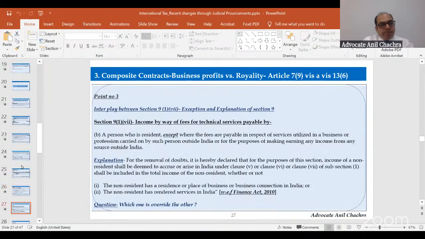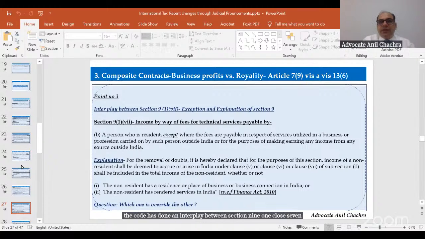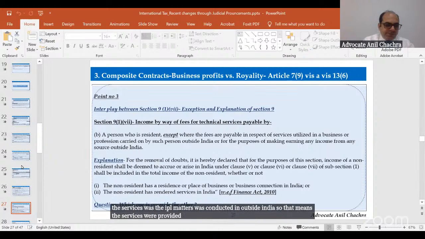The third thing, the court has done an interplay between section 9(1) clause (vii) and the explanation to section 9. The IPL matches were conducted outside India, so the services were provided outside India.